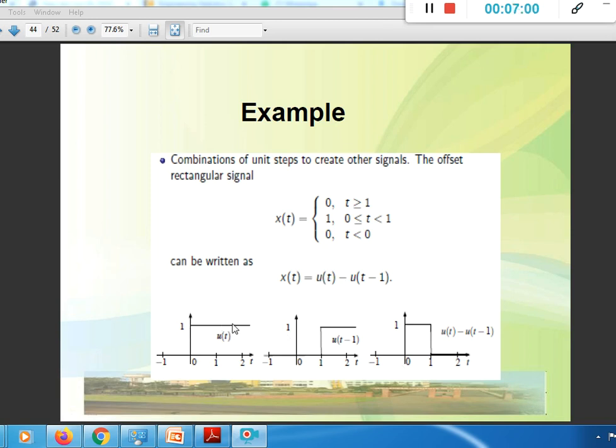So u of t is the signal as we have defined it earlier, and u of t minus 1 runs from 1 to infinity, and it is 0 from minus infinity to 1, that is, for t less than 1. So up till then its value is 0. So when we subtract this signal u of t minus 1 from u of t, we get this one, which is nothing but our x of t. So we can write x of t is nothing but u of t minus u of t minus 1.